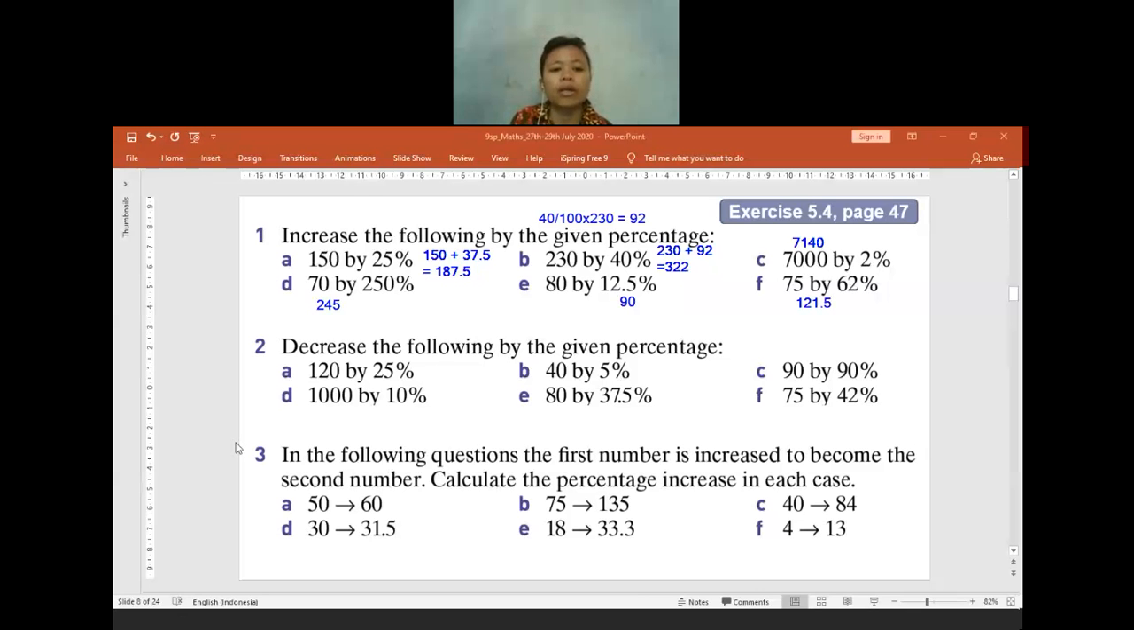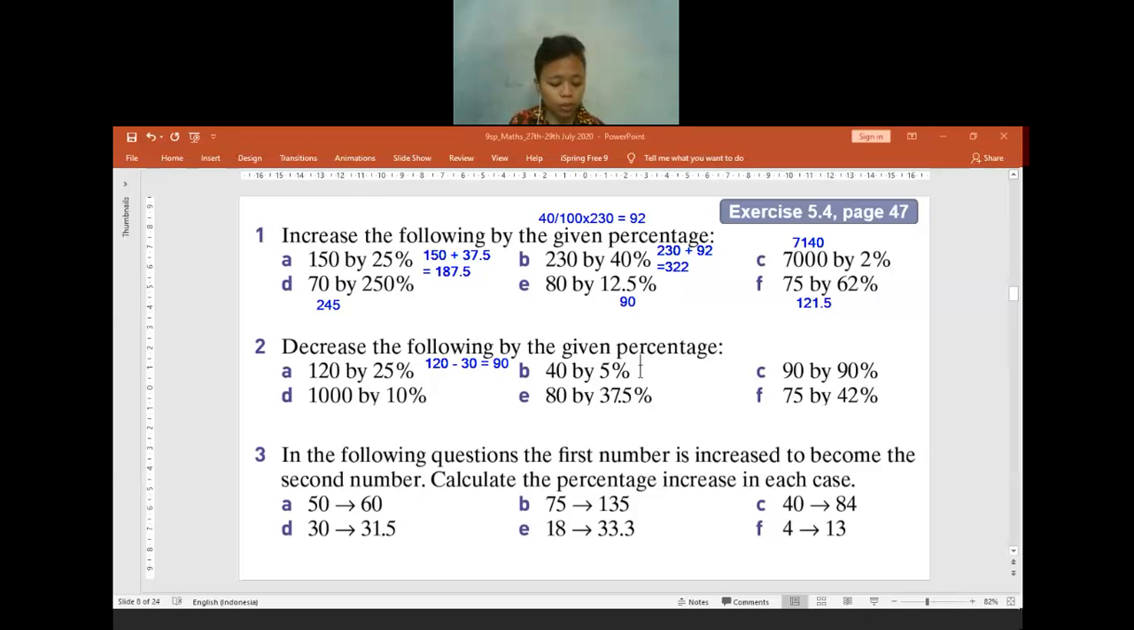Is there anyone who has any question in question 1? No, teacher. Okay. If no one has a question, I will continue to question 2. Decrease the following by the given percentage. 90. How did you get 90? 120 minus 30. How did you get 30? The number 30, we get it from 25% of 120, which is 30. Okay, good job. For question B, 40 decreased by 5%, how many?